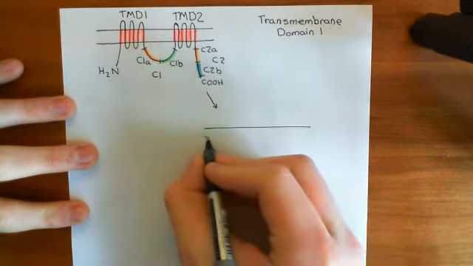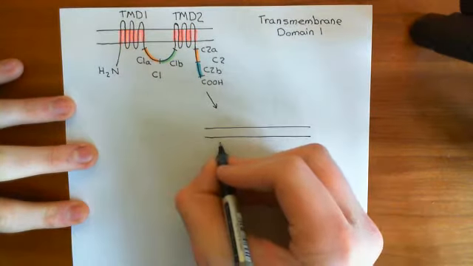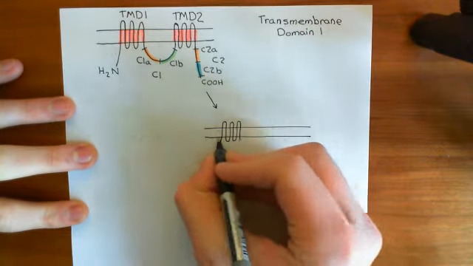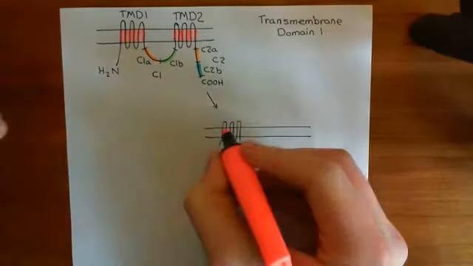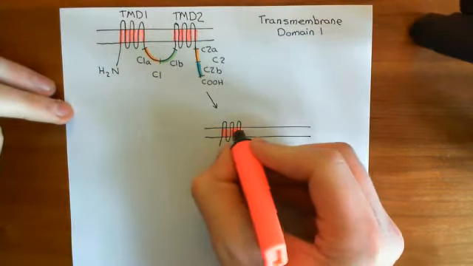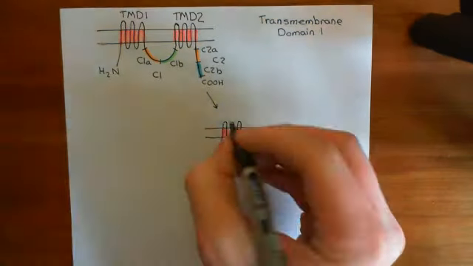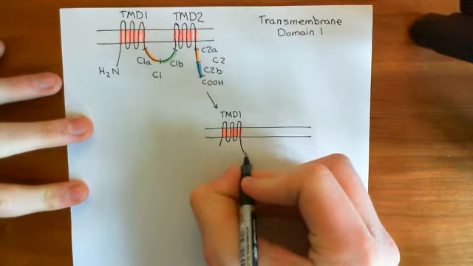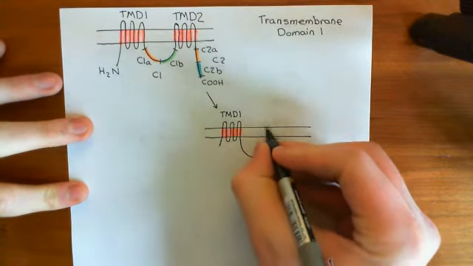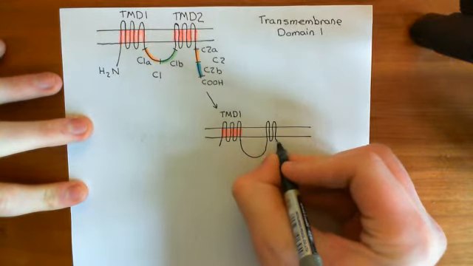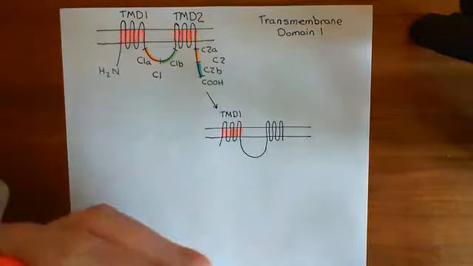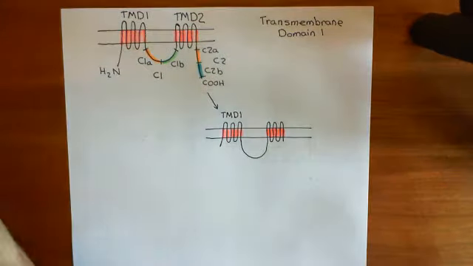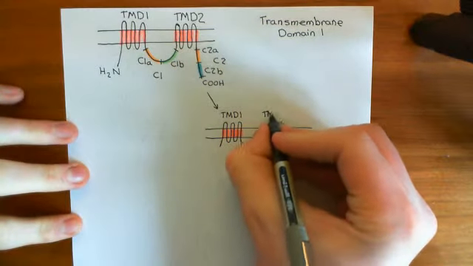Let me now show you an activated adenylyl cyclase. I'm going to have to use a little bit of artistic license here to actually show C1a dimerized with C2a. Here we have the first transmembrane domain, so I'll colour that in again so that we're consistent. Here are 6 membrane-spanning alpha helices clustered together, so this is called transmembrane domain 1. Then we have this C1 domain, which is this loop between transmembrane domain 1 and transmembrane domain 2 over here. I'll colour transmembrane domain 2 again in red. Here are these 6 membrane-spanning alpha helices, so this is TMD2.